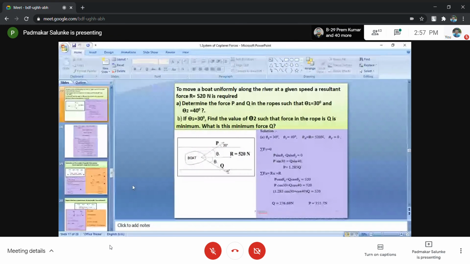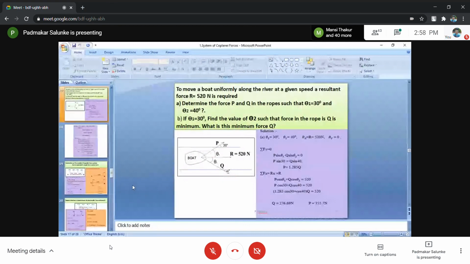So P cos theta 1 plus Q cos theta 2 equals 520. Cos theta 1 is cos 30. Cos theta 2 is cos 40. Substitute the value of P, which is calculated in terms of Q, and then the equation becomes unknown in terms of Q. Solve this, you will get the magnitude of Q. Substitute this Q in the upper equation, you will get the answer for P. So friends, to move this boat with a resultant force of 520 Newton, the forces in the ropes applied at 30 degrees and 40 degrees along the axis of the river will be 355.7 Newton and 276.69 Newton.